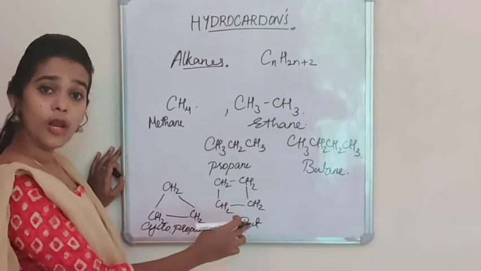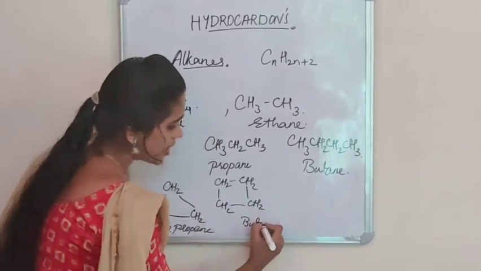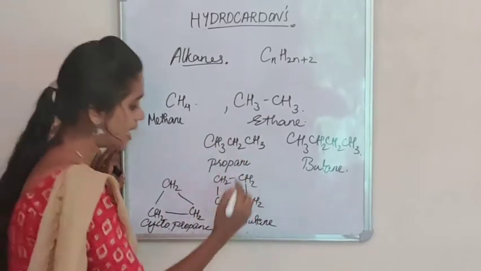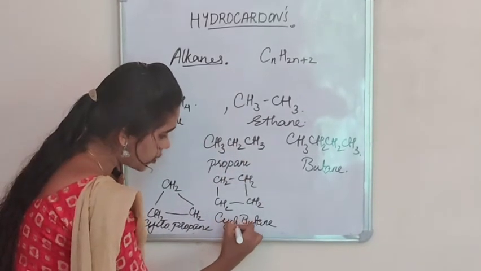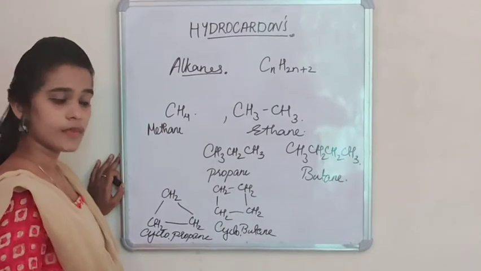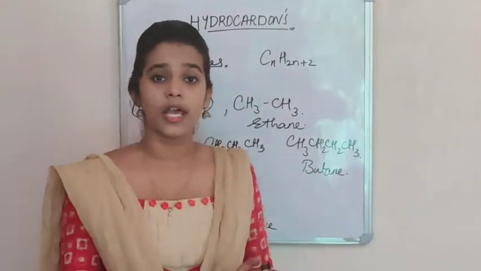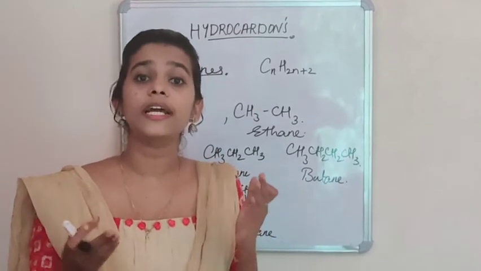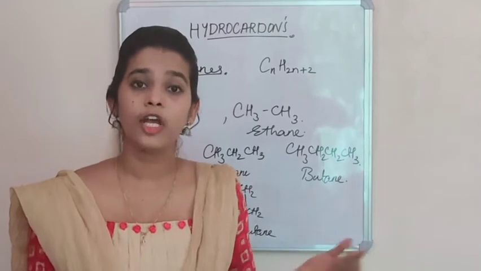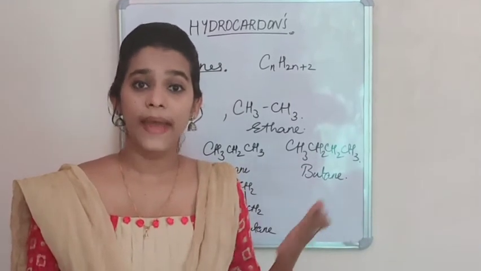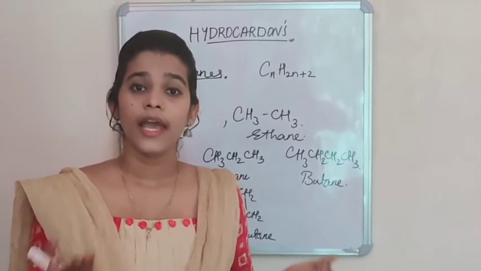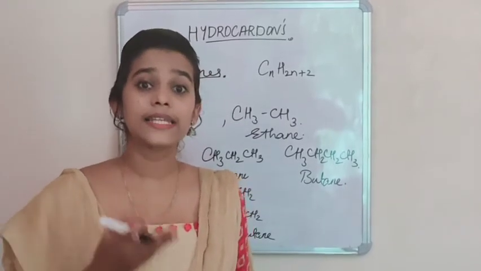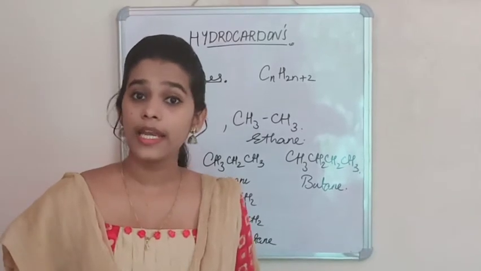And since they are all bonded with a single bond, it is butane. And since it is a cyclic compound, the name will become cyclobutane. This is how it goes. If the cyclic compound contains 5 carbon atoms and if it contains only single bond in them, we call it cyclopentane. And if it contains 6 carbon atoms and if all the 6 carbon atoms are singly bonded, then it is called cyclohexane.